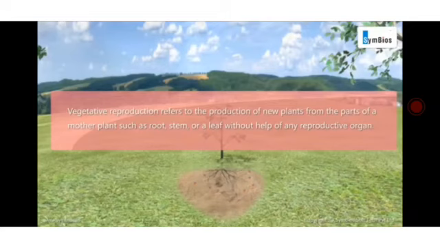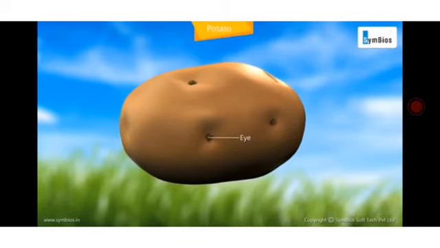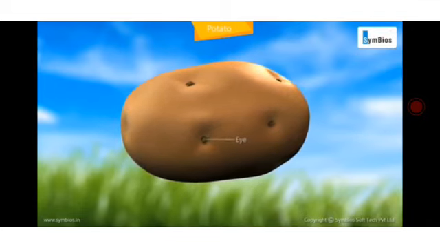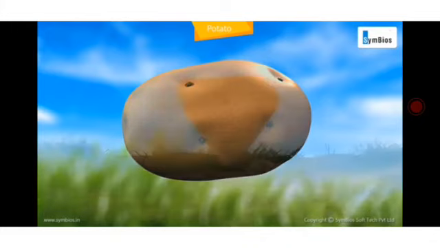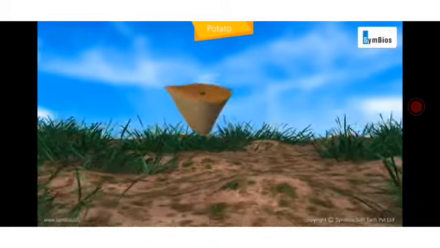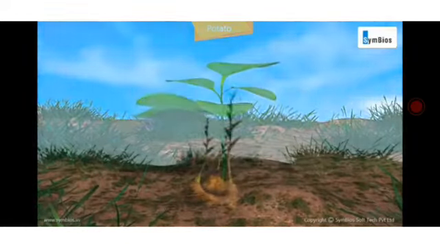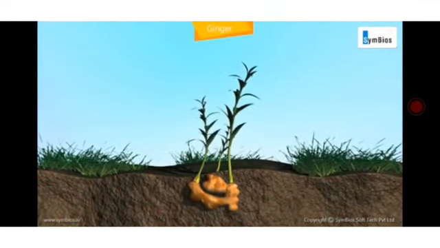Coming to another asexual method called vegetative propagation. It refers to the production of new plants from parts of the mother plant such as root, stem or leaf without the help of any reproductive organ. You are seeing a potato having several eyes. The part which consists of an eye, when placed on wet soil, becomes a new seedling plant.